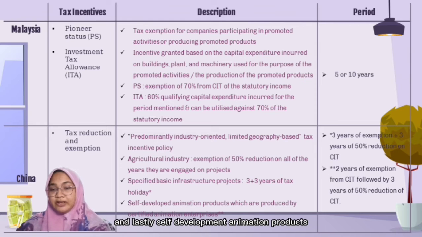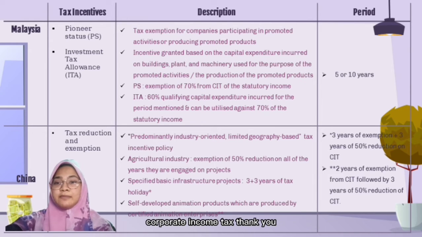And lastly, self-developed animation products which are produced by certified animation enterprises. There would be 2 years of exemption from corporate income tax, followed by 3 years of 50% reduction of their corporate income tax. Thank you.